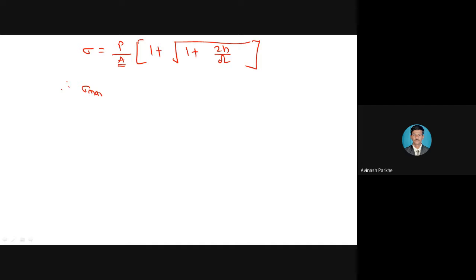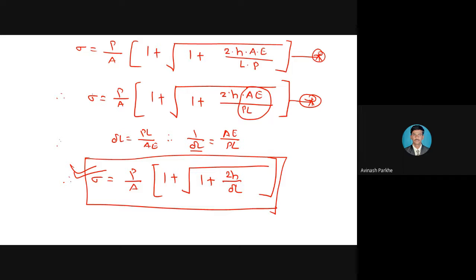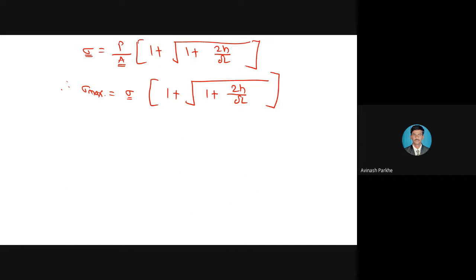At that time, this is the sigma max, and this P upon A means your sigma, in bracket 1 plus square root of 1 plus 2h upon delta L. What I have done, this P upon A I have written as sigma, and the sigma I calculated in the first equation I have written as sigma max. Whatever the value is there, P upon A, that I have written in the form of sigma.